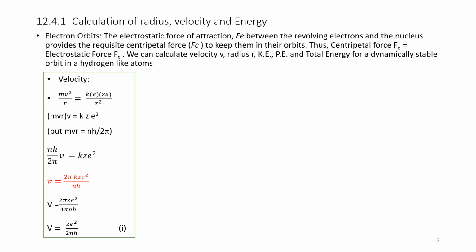So, there are different forms. We can put the value of k as k is equal to 1 over 4 pi epsilon naught. With that, we can calculate 2 pi over 4 pi epsilon naught, Z into e square by h, that is equal to v. So v is equal to Z e square divided by 2 epsilon naught nh. This is the equation for velocity.